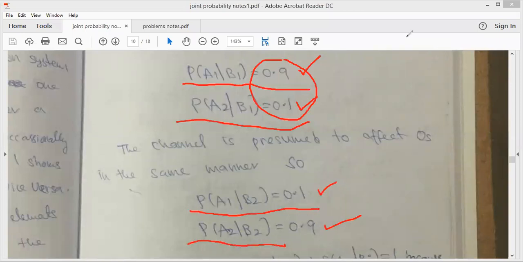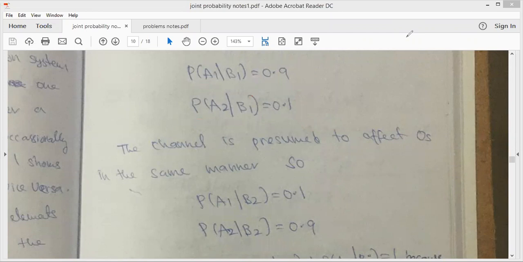So what is the question here? We have to find out the posterior probabilities. What are the posterior probabilities here? The probability of B1 given A1, the probability of B2 given A2, the probability of B1 given A2, and the probability of B2 given A1. Just the reverse of this.